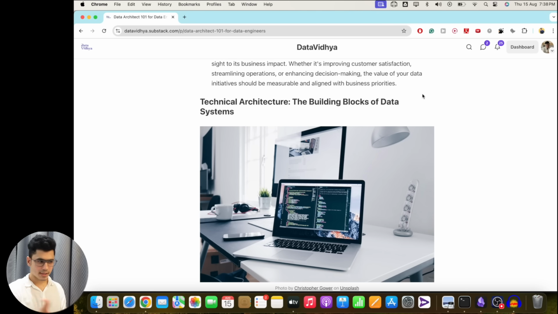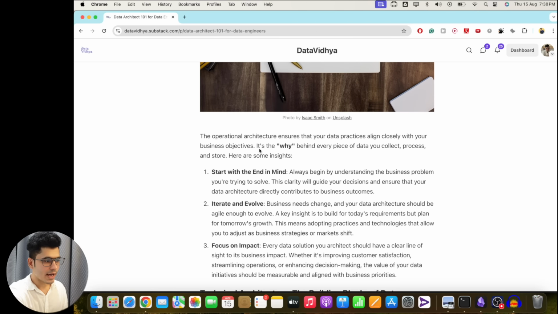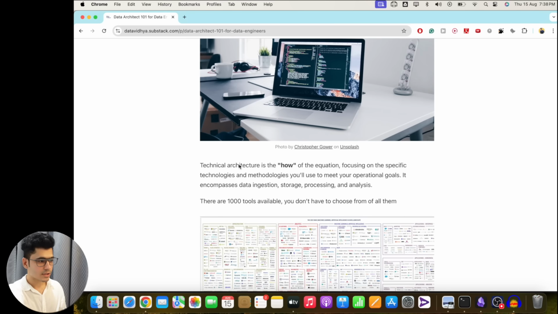Now let's talk about the technical architecture. Okay, building block. This is where the actual execution happens. The operational architecture is about the why, the technical architecture is the how of the equation. By focusing on the specific technologies and methodologies, you will be able to meet your operational goals. So what we do, we use technologies. Technologies are our how to meet the business goals, which is basically what we want to achieve. Okay, pretty simple to understand.